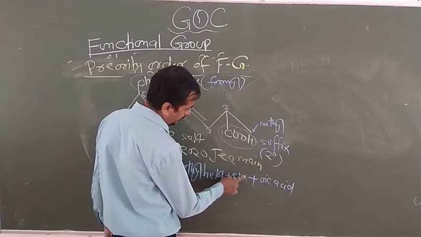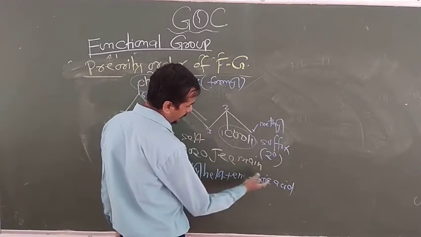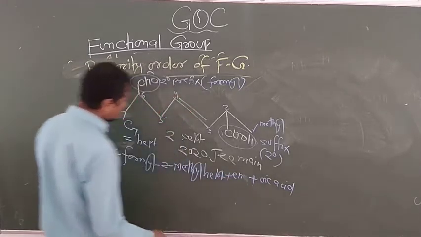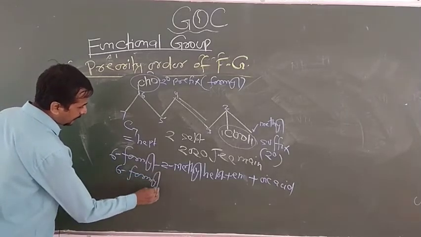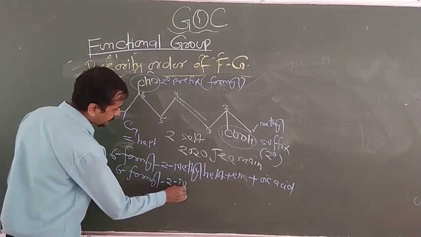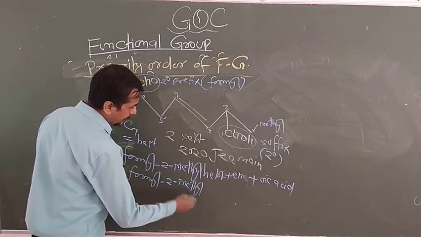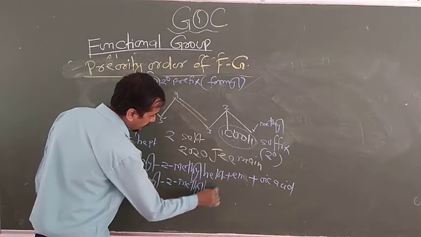Now remove the e from here because 2 vowels have come together. So now the name of this chemical is 6-formyl-2-methyl, and now in running hand you can write it.